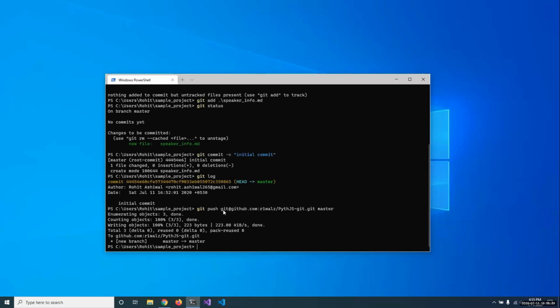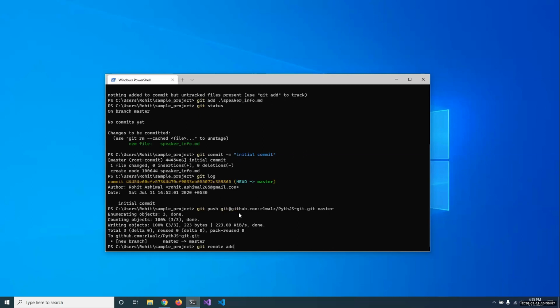Now, typing this whole big URL is tedious and takes a lot of effort. So instead of typing this over and over again, we can create an alias to this URL so that we can use that alias instead of typing this whole big git URL. So git remote is a command which deals with all the things related to git remotes.